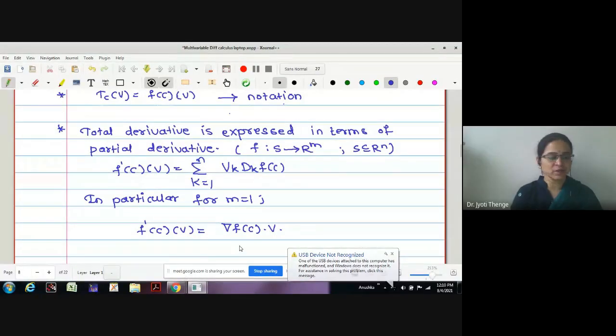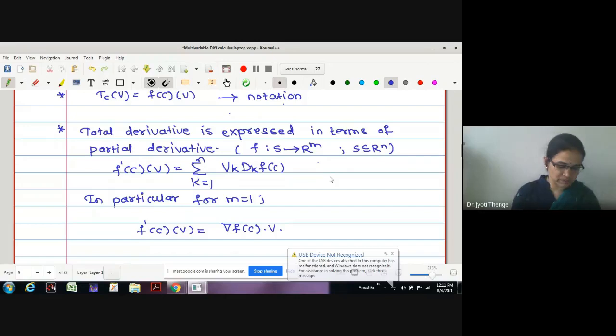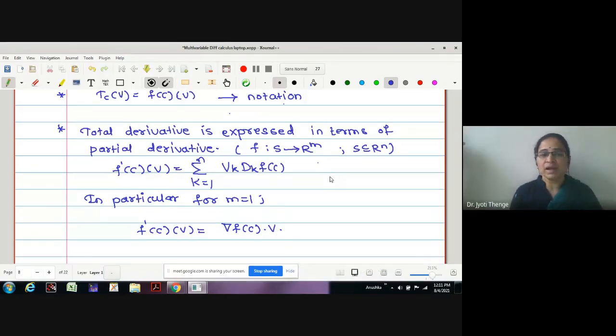And we have seen the particular case as well. Whenever m is equal to 1, what does that mean? Whenever f is defined to be a real valued function, if we put m equal to 1 here, then the function will be defined on a subset S of an n-dimensional space to real numbers. It will be a multivariable real valued function.